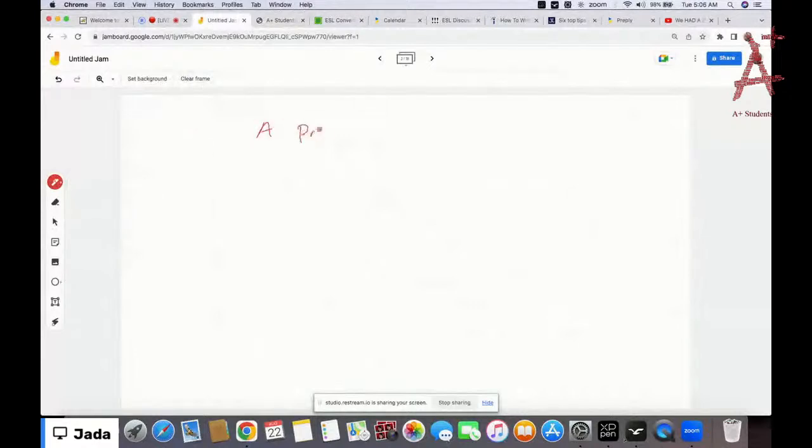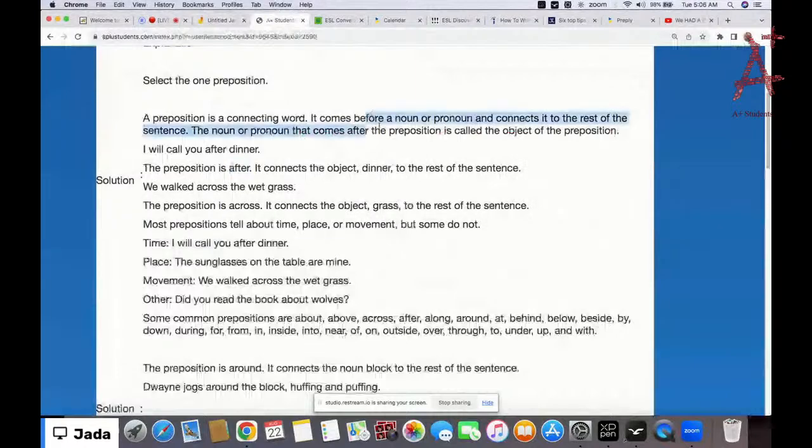A preposition is a connecting word. It comes before a noun or pronoun that connects it to the rest of the sentence. Now, the noun or pronoun that comes after the preposition is called object of preposition. Okay, I will call you after dinner. And like we've said here, the preposition here is after. It connects the object dinner to the rest of the sentence.